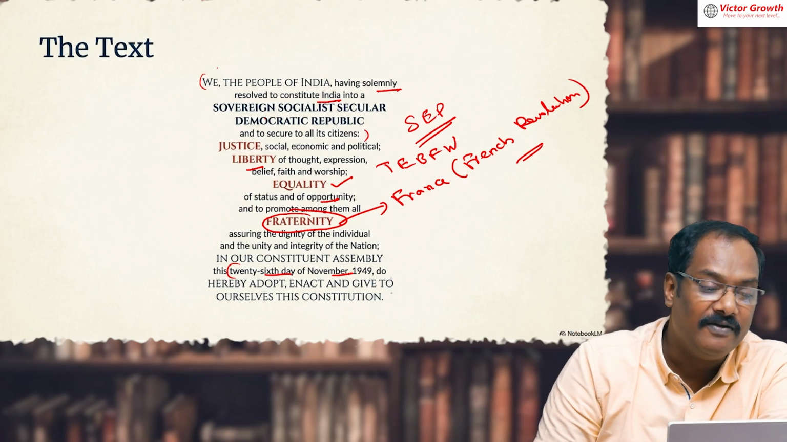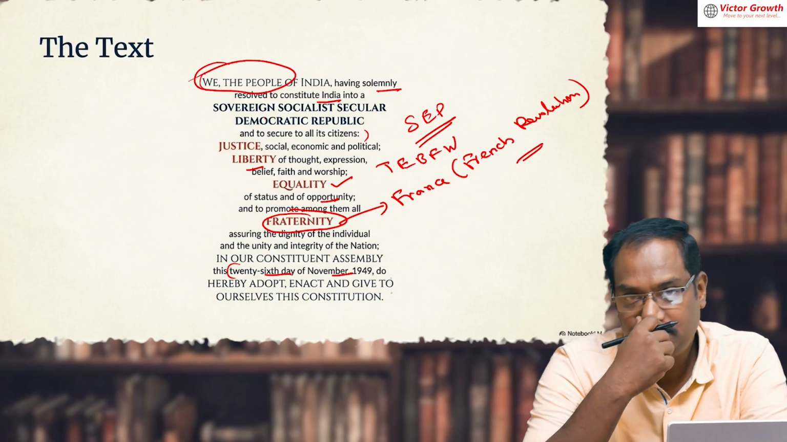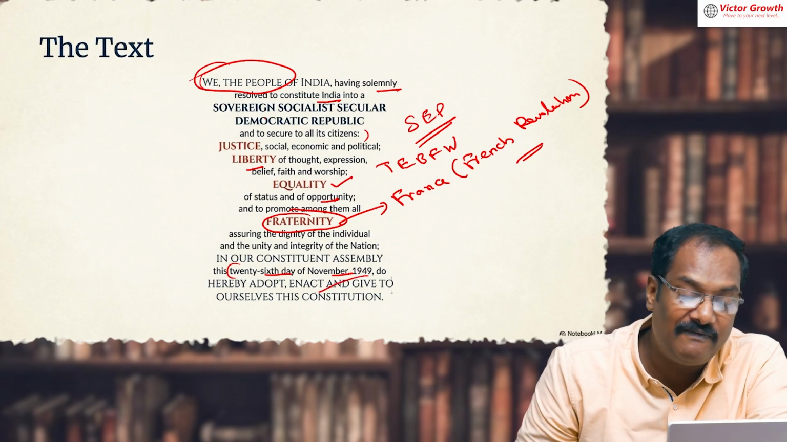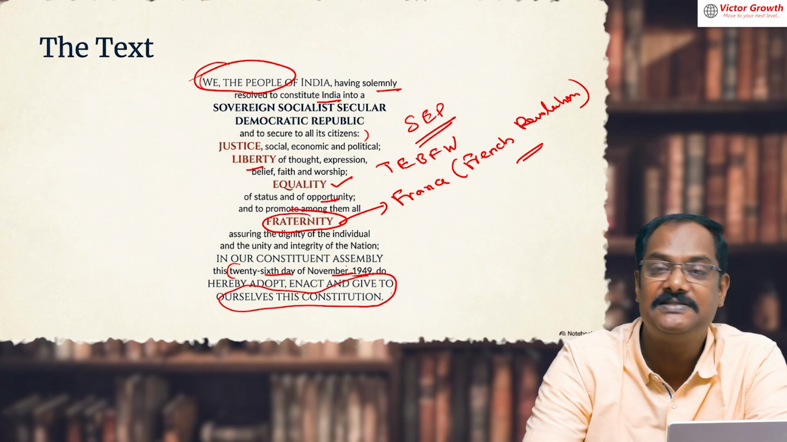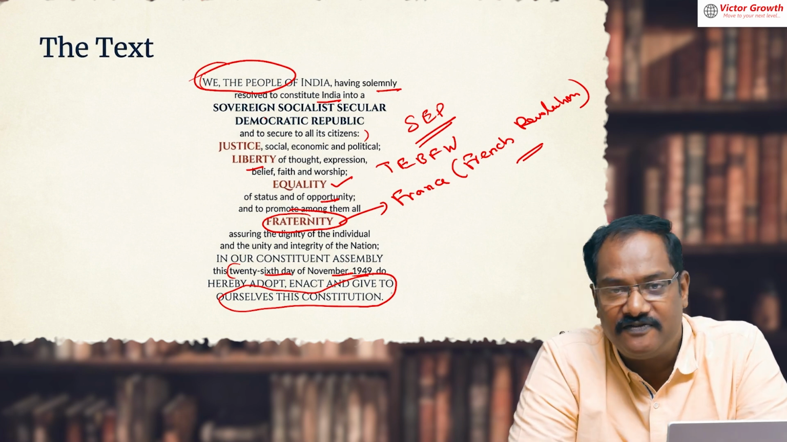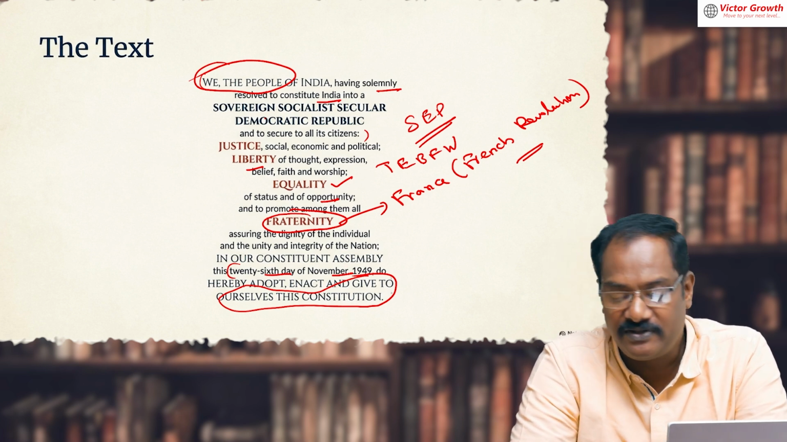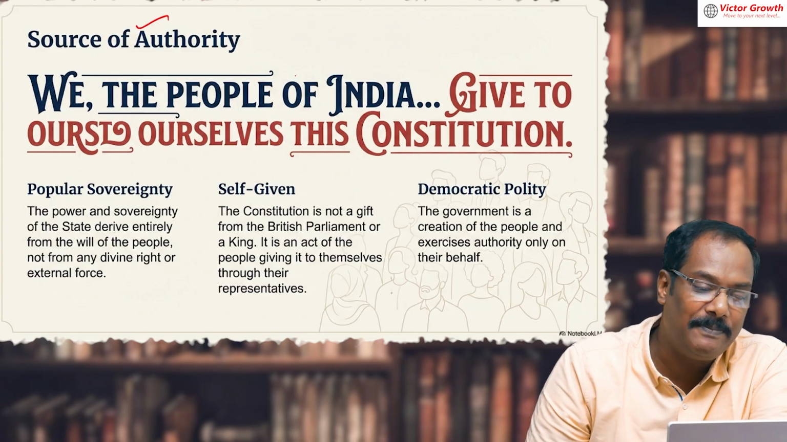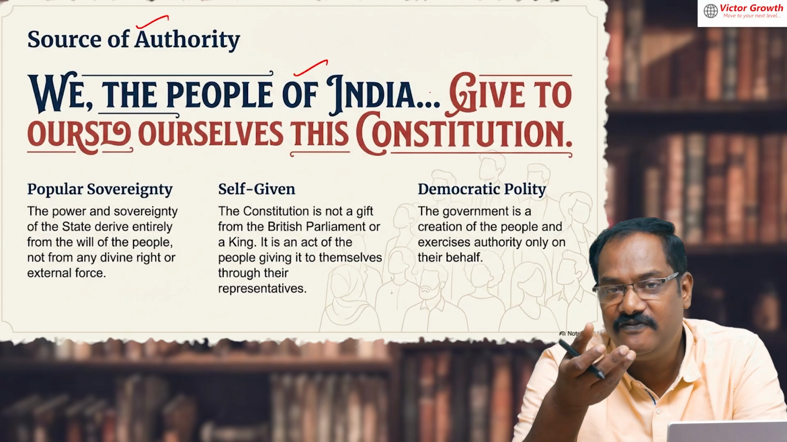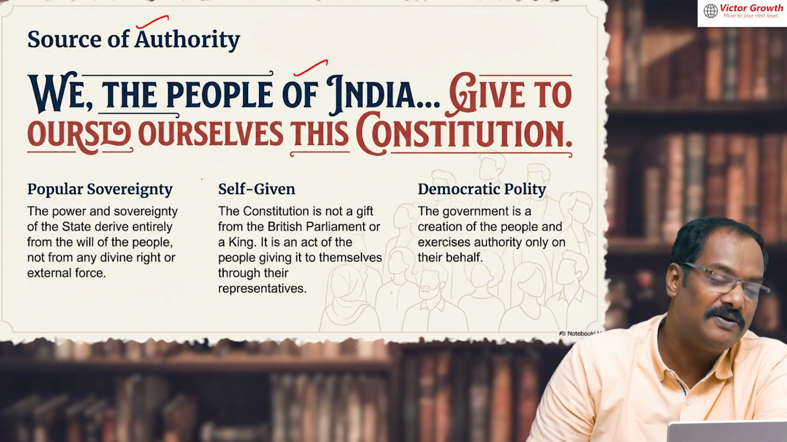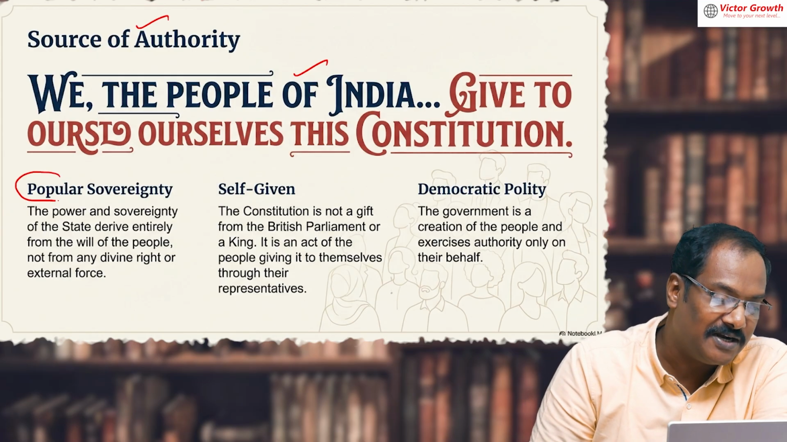Now, this is a point. We the people of India. It starts with "We the people of India" and ends with "give to ourselves this constitution." That means people are giving the constitution to themselves. That is where the authority of the constitution comes from: the people of the country. So the source of authority, I already told you. The people of India, we ourselves give this constitution. That means people are giving it to us. So this word, please write down.